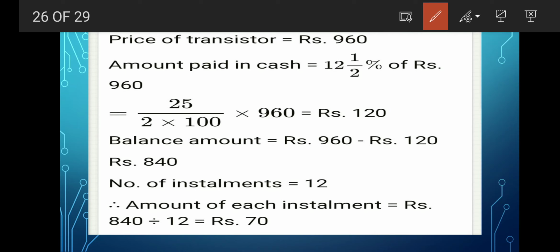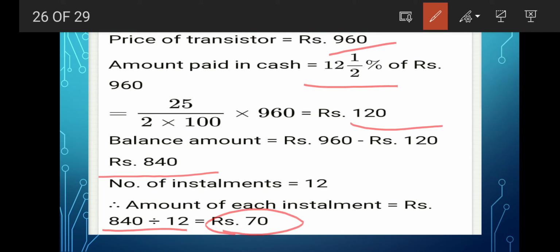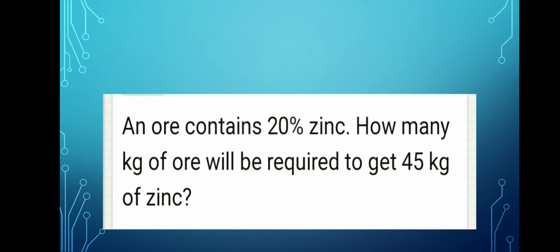Price of the transistor is given as what? 960, and the amount paid in cash is what? 12 1 by 2% of 960. So it will be what? 120. Then we'll find the balance amount, and this will be 960 minus 120, rupees 840. Now paying in 12 installments, then each installment will be what? 840 divided by 12, and so the answer will be rupees 70.